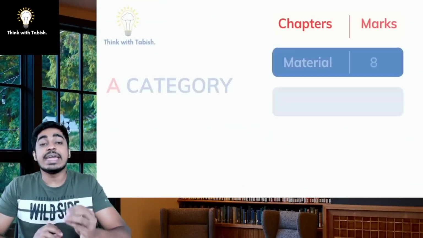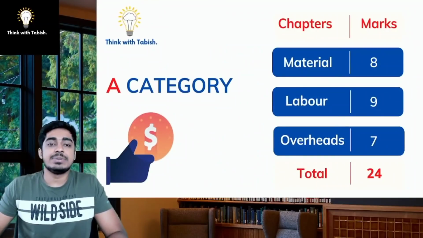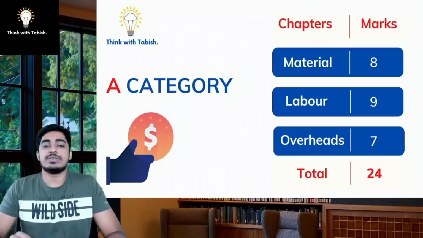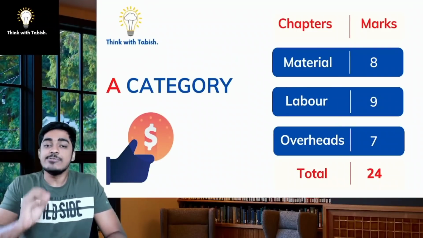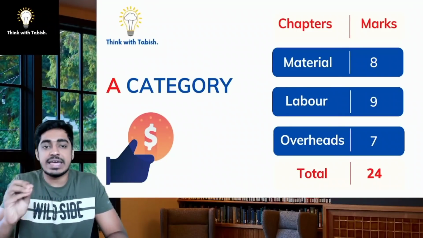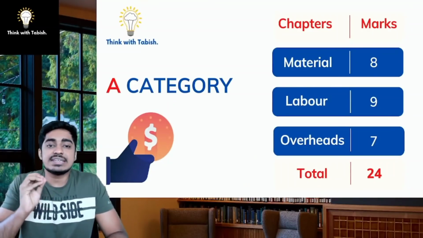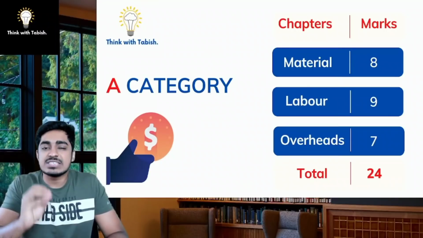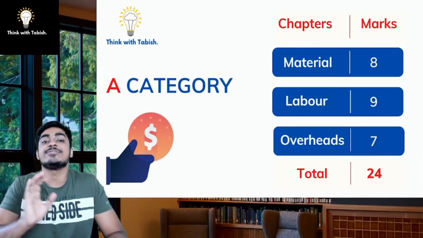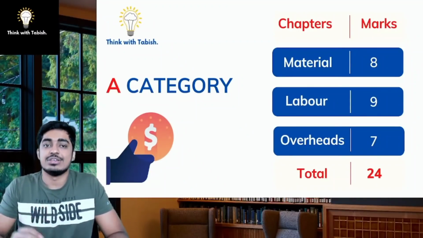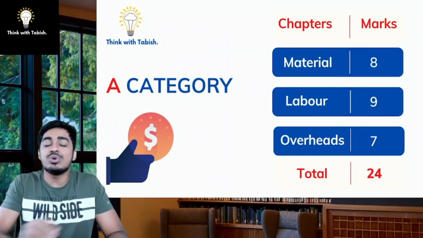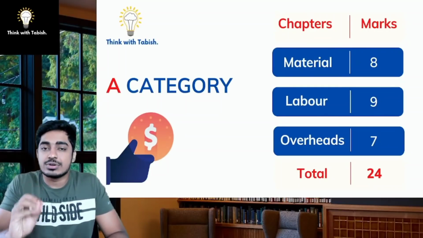Then we have A category chapters: Material, Labor, Overheads. 3 chapters on an average cover 24 to 25 marks. So, even if we just have a look at A+ and A category chapters, these 10 chapters will be covering somewhere around 100 to 105 marks in the examination. So these 10 chapters are the most important and will be our top priority.